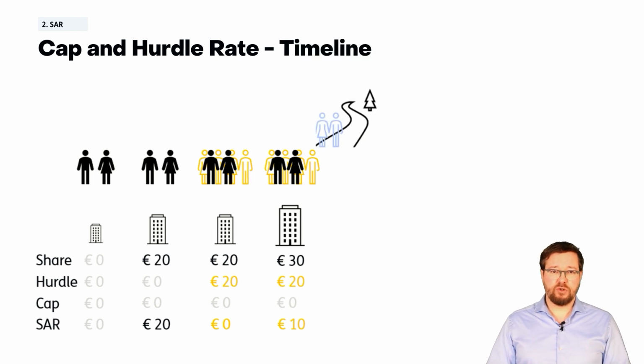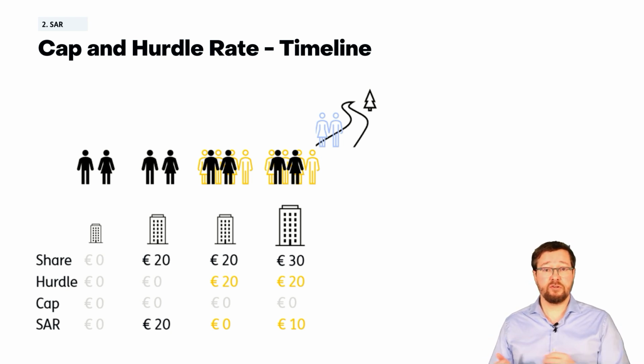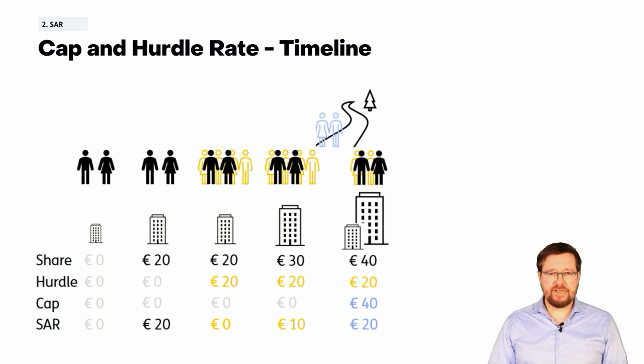Then some employees turn blue and leave. You have clarified to them that their SAR value will still increase, but up to the next share value set by the next investment round. This happens a bit later at a price of 40 euros. Hence, for the blue former employees, now a cap is introduced set at 40 euros.